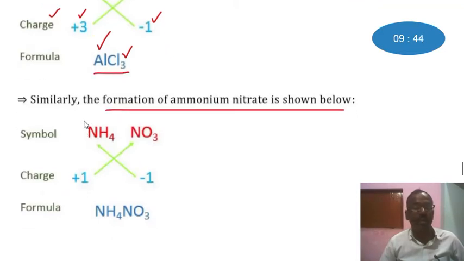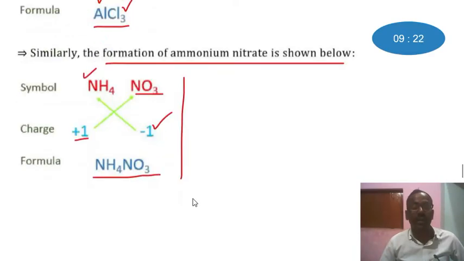Similarly, the formation of ammonium nitrate is shown below. This is the ammonium ion. According to the table, it has +1, and nitrate has -1. So the chemical formula of ammonium nitrate will be NH4NO3. Hope that there is no problem to understand this explanation. Let's see next.